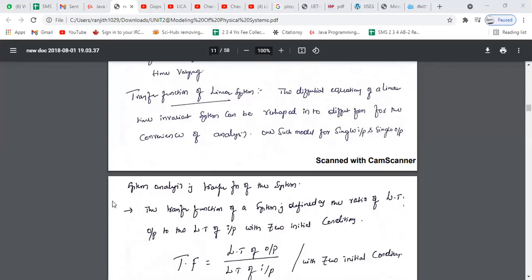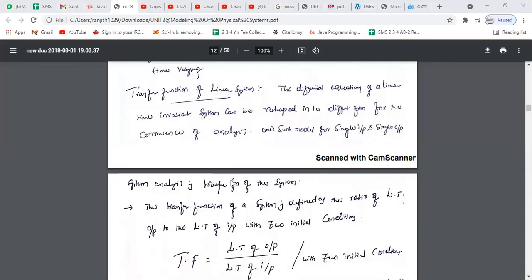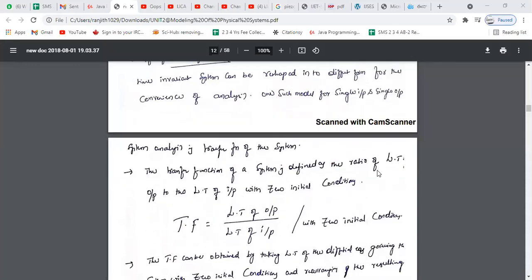Let's discuss one more important concept, very important for short answer questions and from an objective quiz point of view: the transfer function of a linear system. How do we find the transfer function of a linear system? The transfer function is defined for linear time invariant systems. It is defined as the ratio of the Laplace transform of the output to the Laplace transform of the input with zero initial conditions.